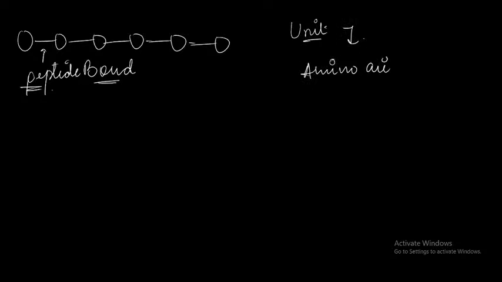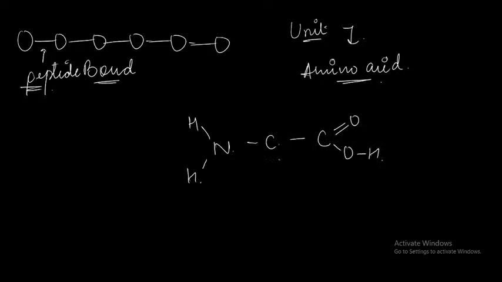amino acid actually looks like. Yes, so we have N, then H and H. On one hand you have C, then you have C double bond O, O and H. On one hand you have your R group, that is the variable or the side chain, and on the other hand you have your main H group, right? So this is how the complete amino acid actually looks like.